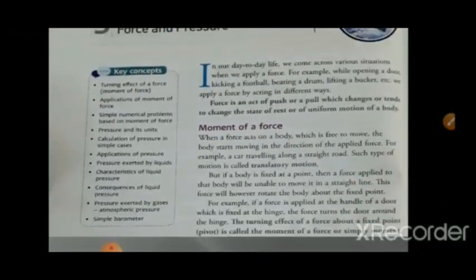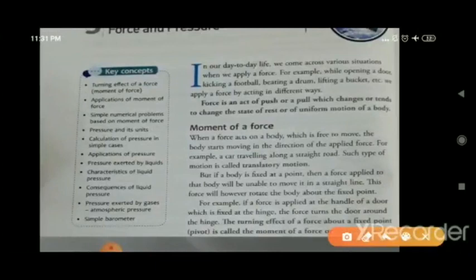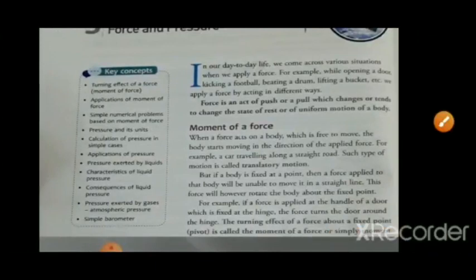See, the turning effect of a force about a fixed point, the pivot, is called the moment of force or simply moment. What does it mean, children?